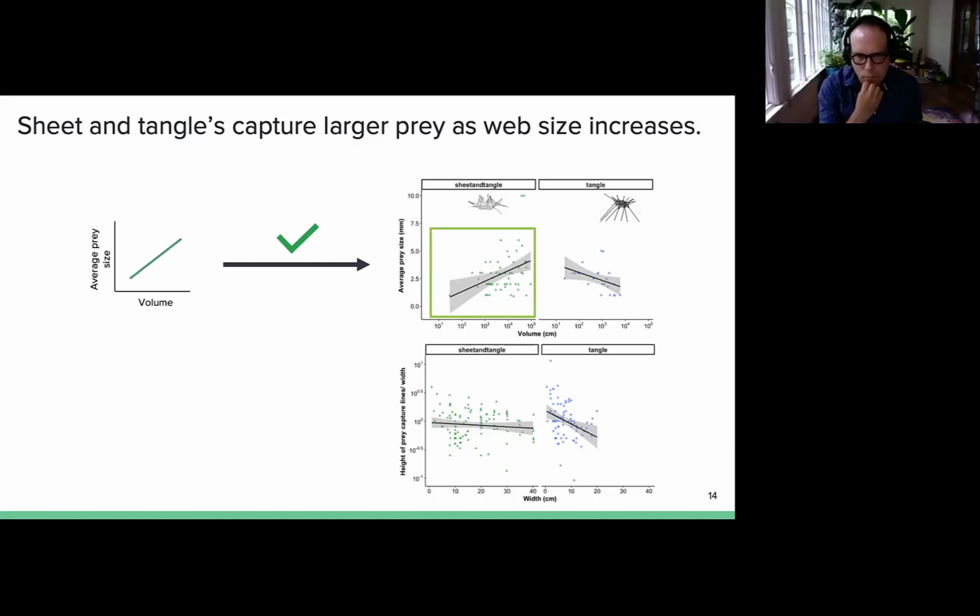However, tangles actually decline, average prey size declining as a function of volume. On the other hand, neither web type increases the height to width ratio as a function of width, illustrated on the bottom panel on the right, and tangles actually decline.